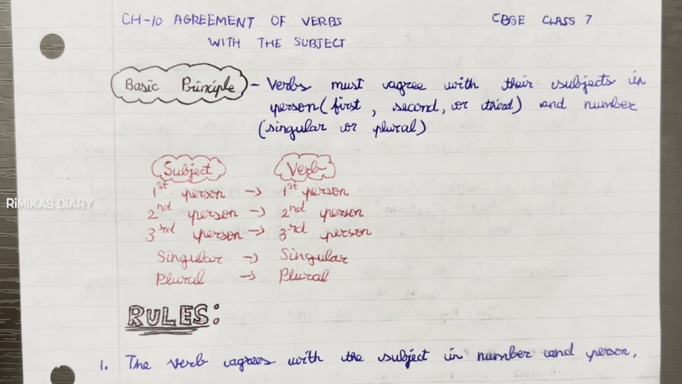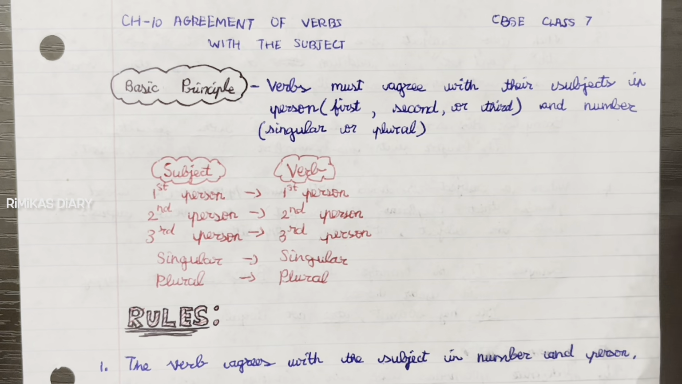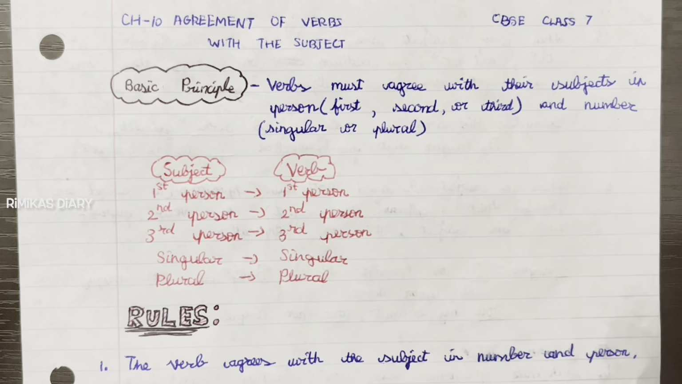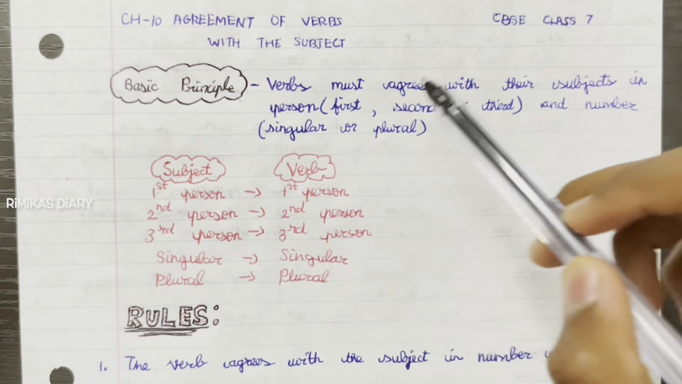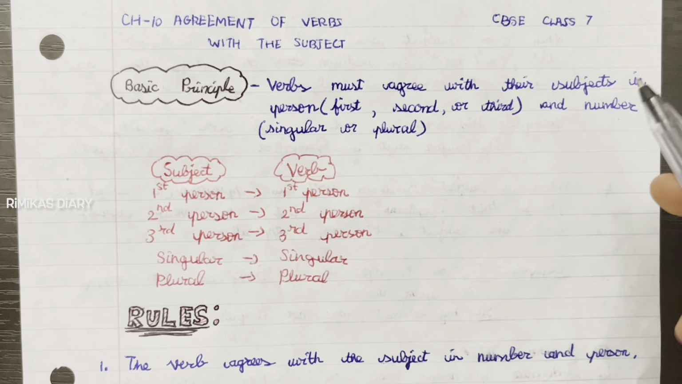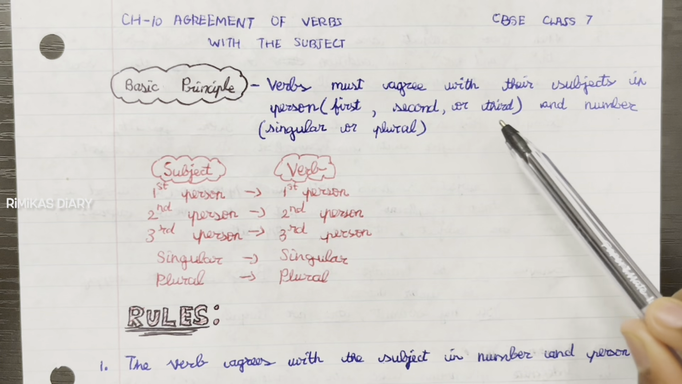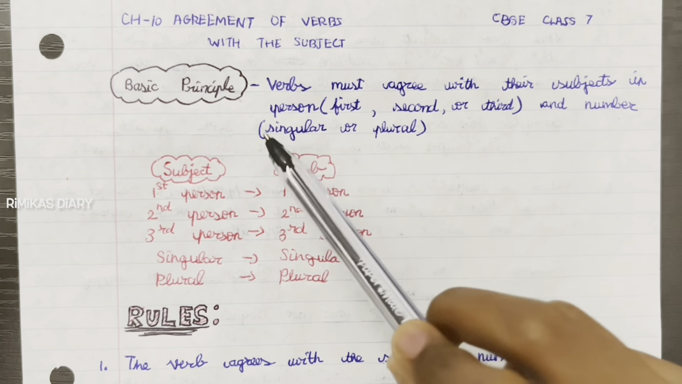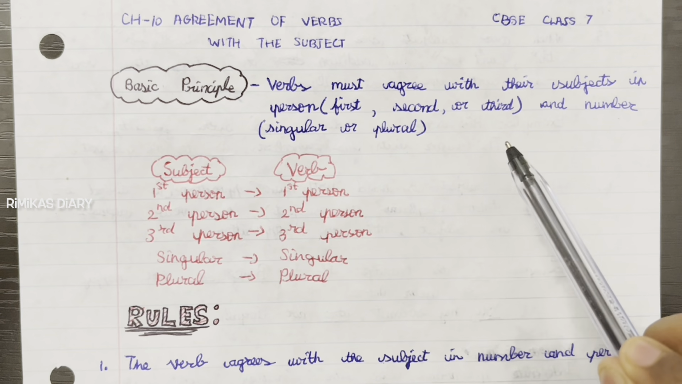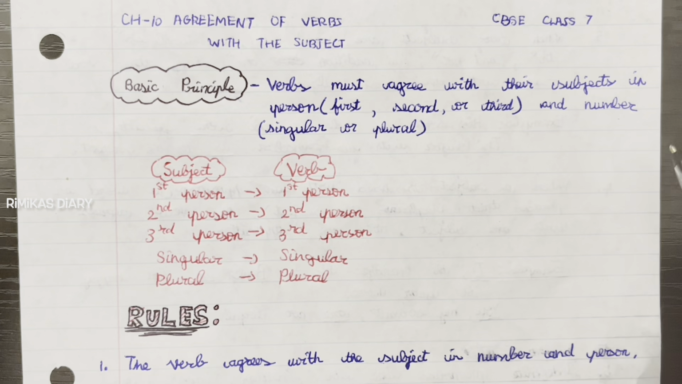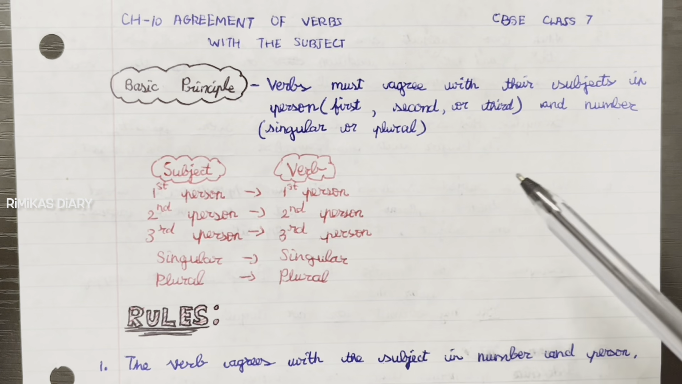Today we are going to be seeing some grammar in CBSE Class 7, Chapter 10, Agreement of Verbs with the Subject. So let's get into the video. Basic principle: verbs must agree with their subjects in person, first, second, third, and number, singular or plural.